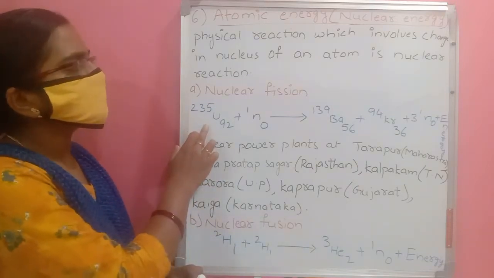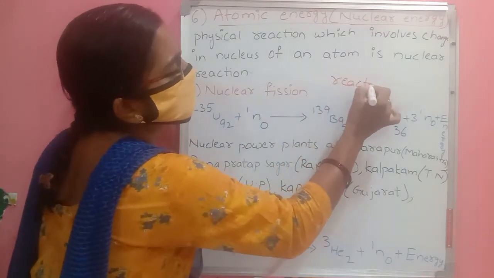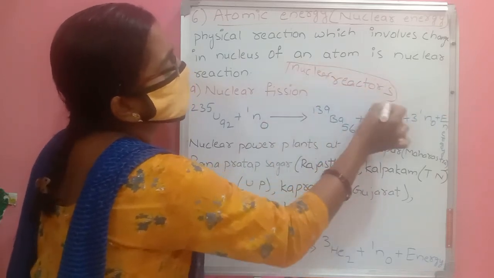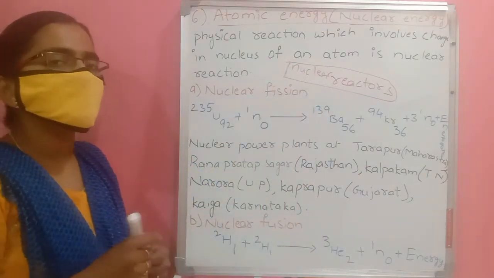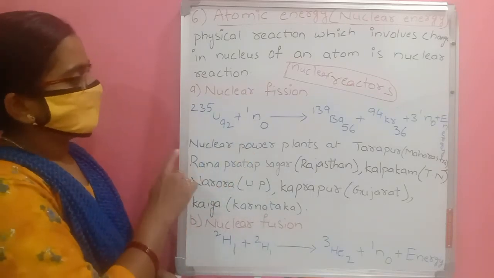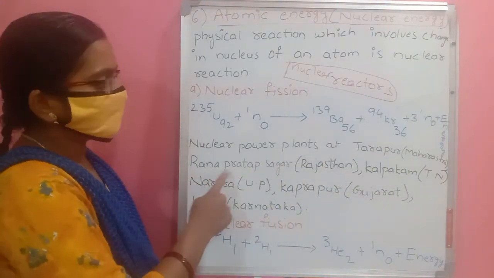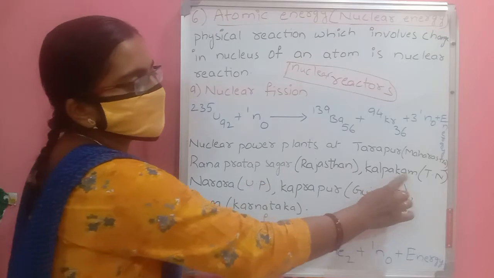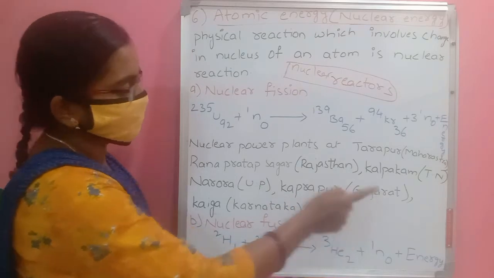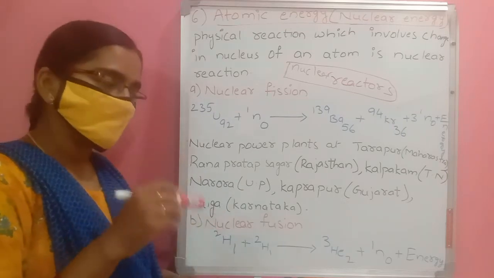That's why we use nuclear reactors for the nuclear fission reaction. In nuclear reactors we do these processes. Then by using some process we can control that reaction, meaning we can slow down the neutron speed. Next, nuclear power plants in India: we have Tarapur in Maharashtra, Rana Pratap Sagar in Rajasthan, Kalpakam in Tamil Nadu, Narora in Uttar Pradesh, Kakrapar in Gujarat, and Kaiga in Karnataka. These are the nuclear power plant places in India.